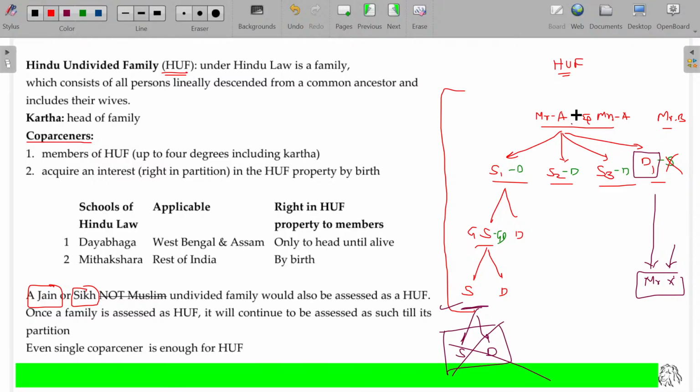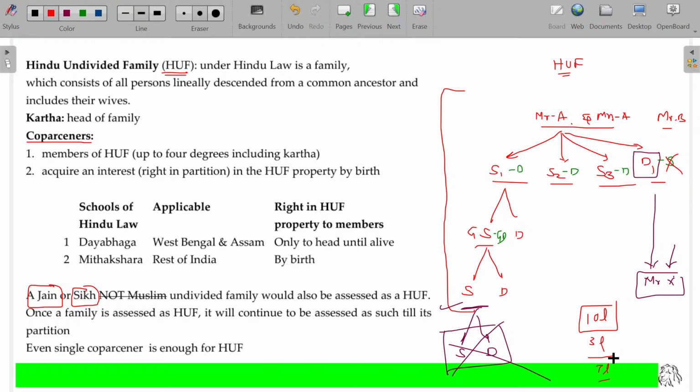For the entire sweet stall business, if they earn around 10 lakh rupees, the tax of 3 lakhs will be payable by whom? HUF has to pay. The responsibility is not for any of the members. HUF collectively will pay. The balance 7 lakhs can be distributed to anybody. That is not going to be taxable.